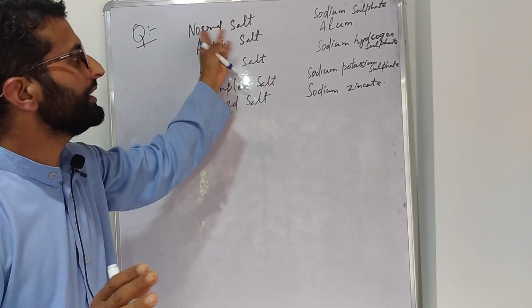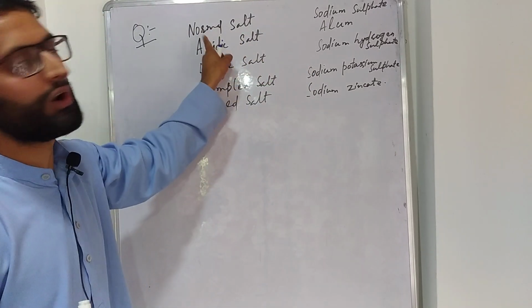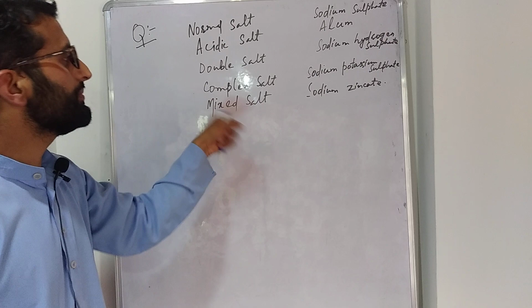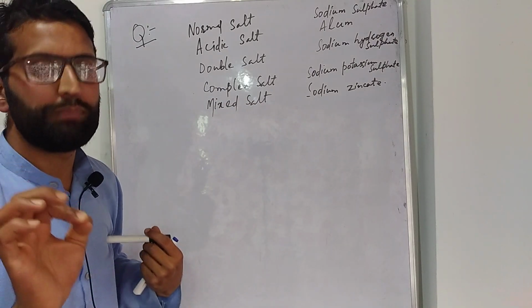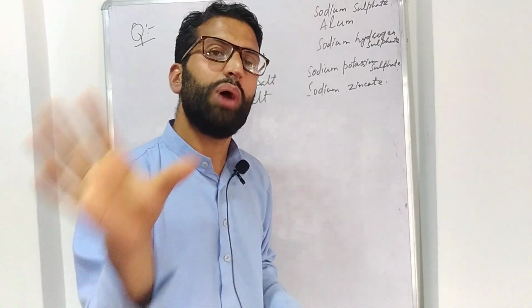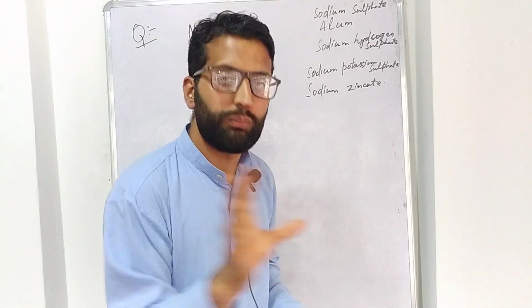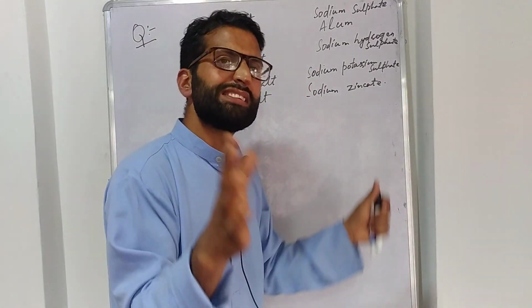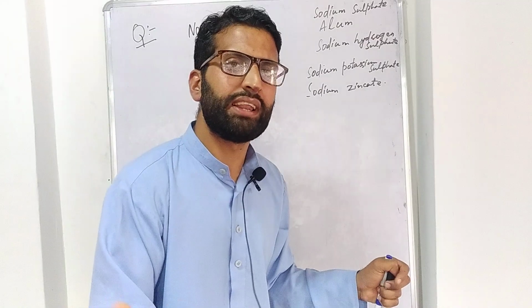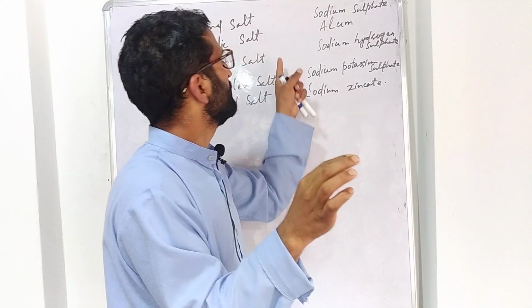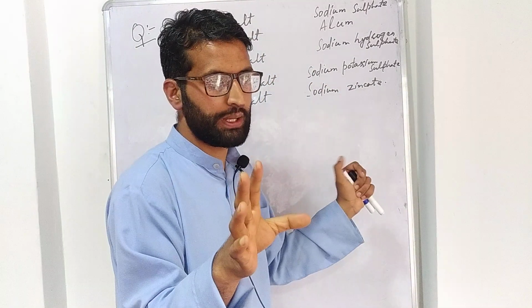Like you have to tell me which among these is the normal salt, which among these is the acidic salt, which among them is the complex salt. And the answer of these questions you have to tell me in the comment box. Okay, on that basis you can see my previous lecture again and you will be easily able to answer those questions.